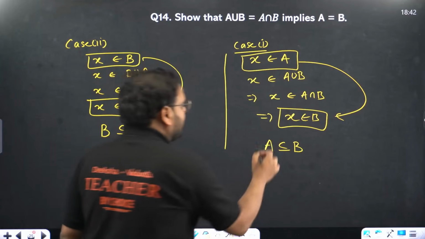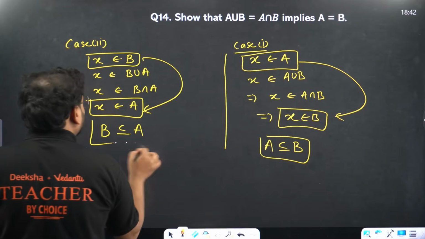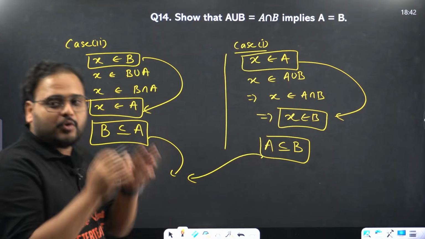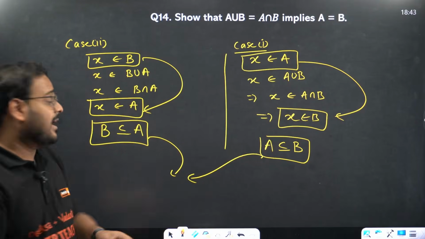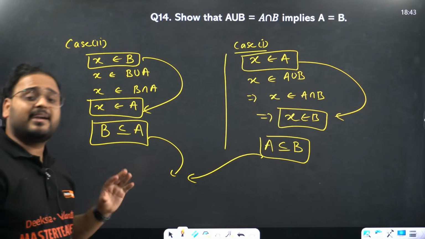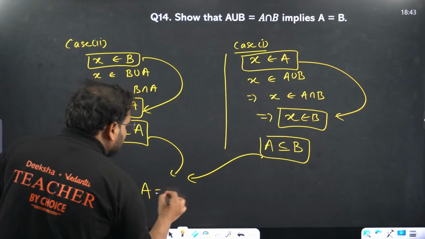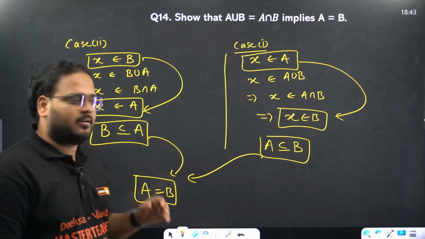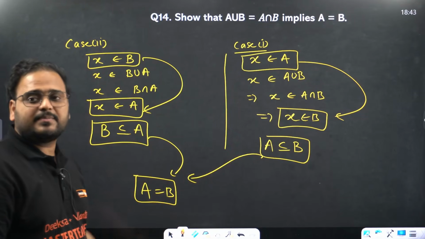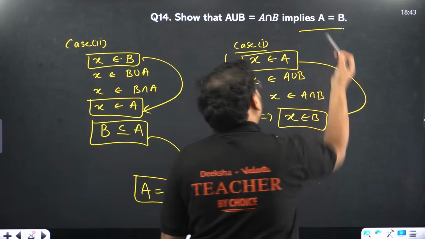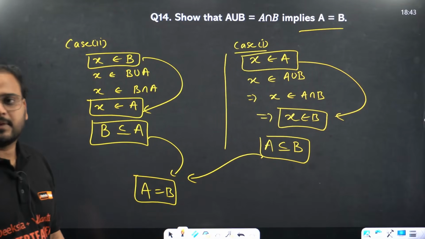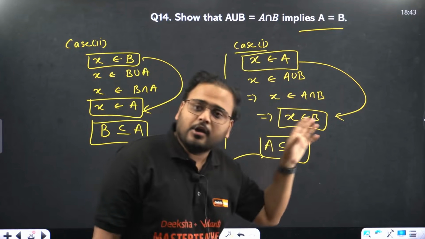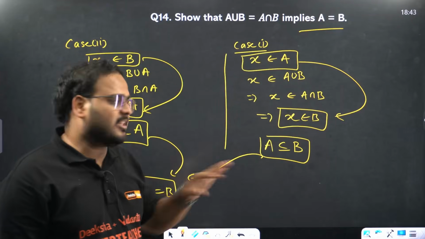If A is subset of B and B is also subset of A, combine these two. What it means? It means all the elements of A are present in B and all the elements of B are present in A. It means what? It means A and B must be equal, right? Because everything that is there in A is present in B. Everything there in B is present in A. So they must be equal. We proved that. Got it? Please try once, starting from X as any element from set A. If you want, you can take an example and also try. Try with an example.